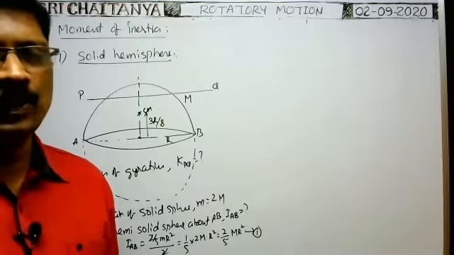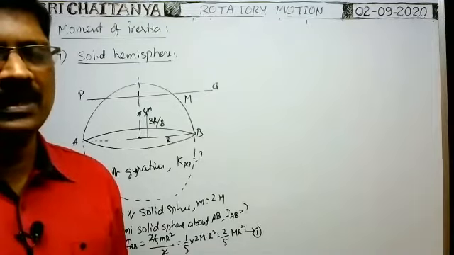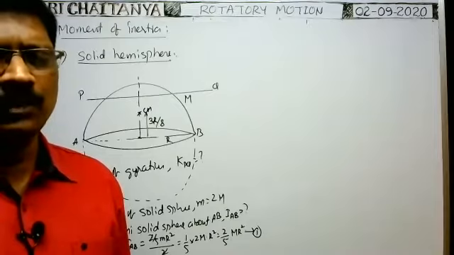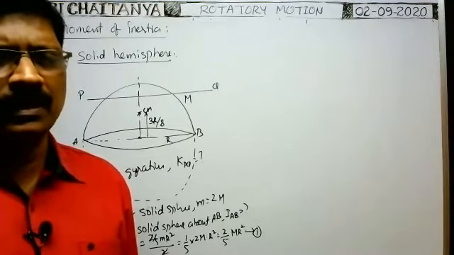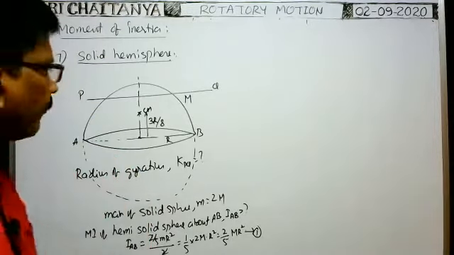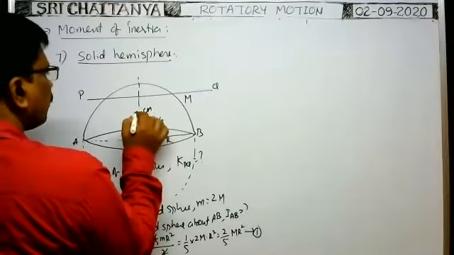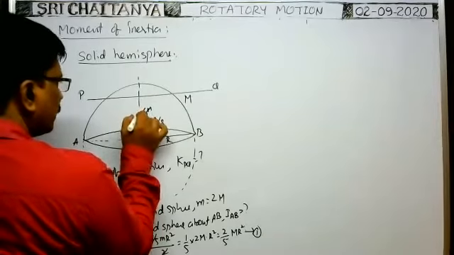In case of a hollow sphere, where does the center of mass lie from the center? That is r by 2, no? That is r by 2 in case of a hemi-hollow sphere. Okay, so this is 3r by 8 for the hemi-solid sphere. So if you know the moment of inertia of this hemi-solid sphere about this axis passing through center of mass